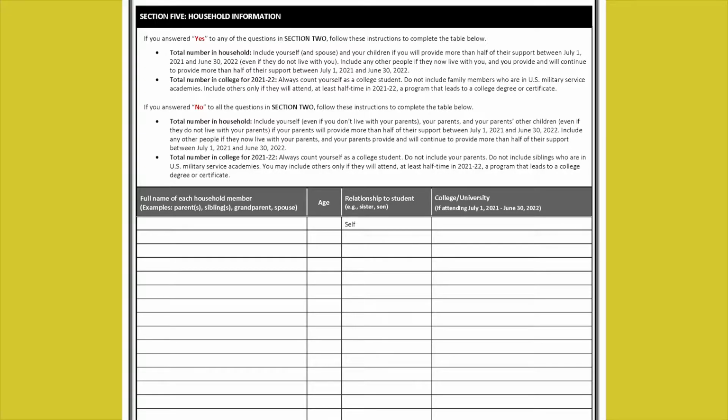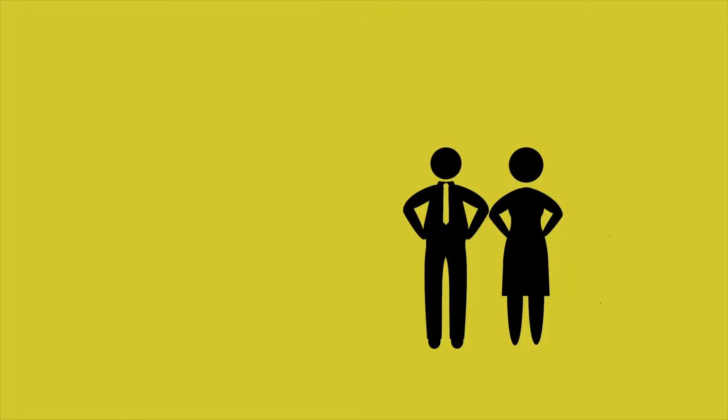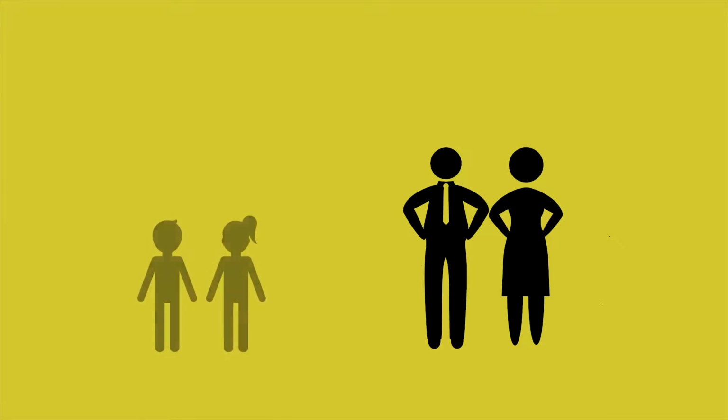Now on to Step 5. This is where you will list all the people in your household. If you answered no to all the questions in Step 2 and needed to provide parental information, you must include yourself, even if you don't live with your parents, and your parents' other children, even if they don't live with your parents.